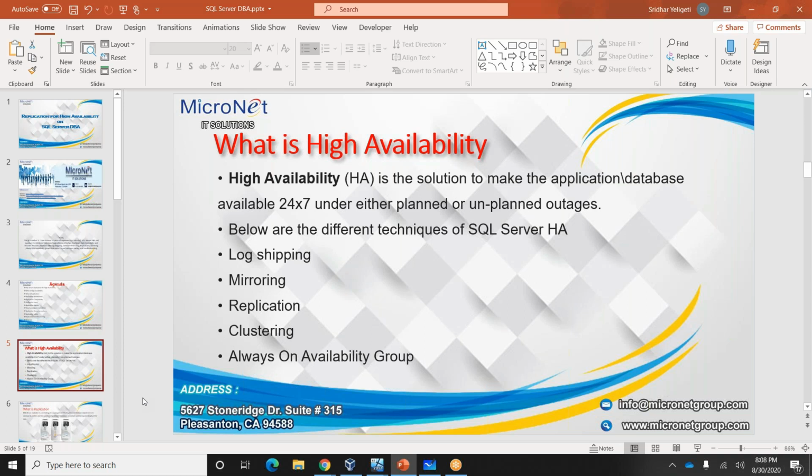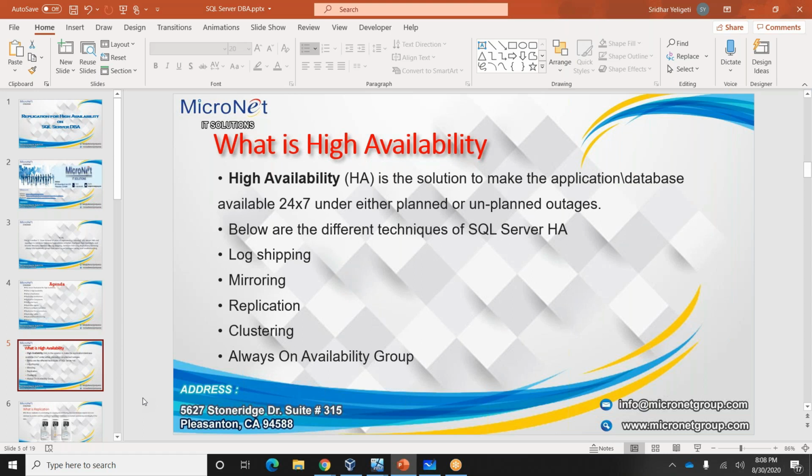So log shipping and mirroring are based on a per-database basis. Let's say we have one big database with only 10 critical tables, and the database has 1,000 tables, but we require only those 10 tables to be replicated, to be kept in log shipping or in mirroring.